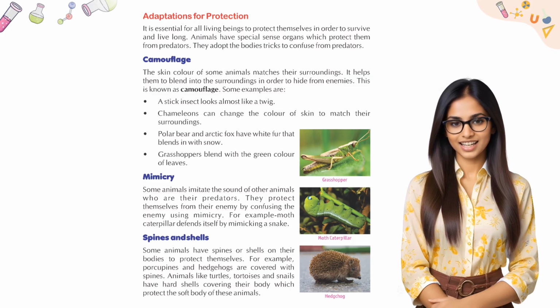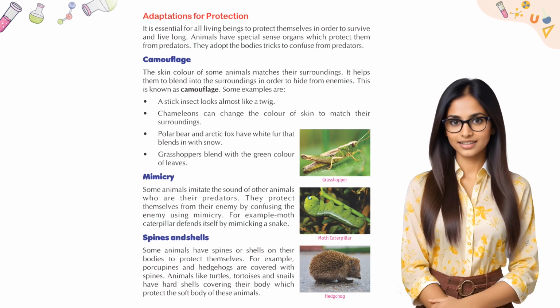Camouflage. The skin color of some animals matches their surroundings. It helps them to blend into the surroundings in order to hide from enemies. This is known as camouflage. Some examples are: a stick insect looks almost like a twig. Chameleons can change the color of their skin to match their surroundings. Polar bear and Arctic fox have white fur that blends in with snow. Grasshoppers blend with the green color of leaves.